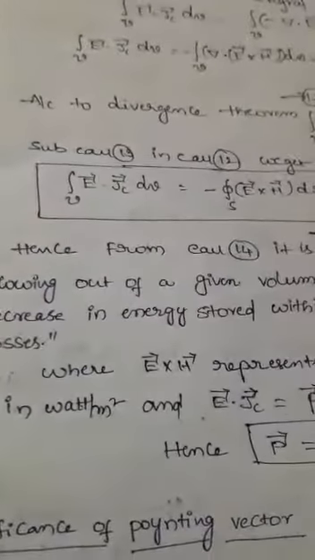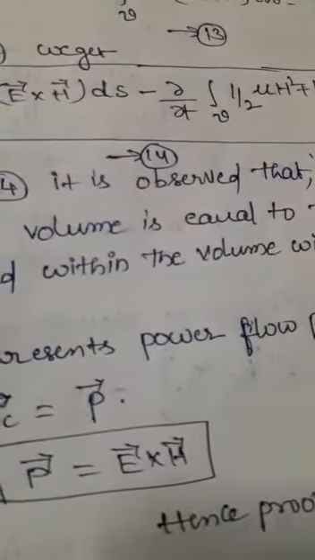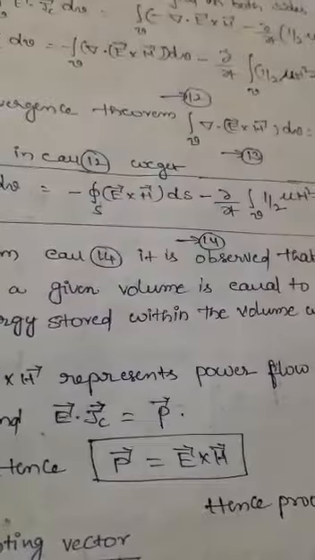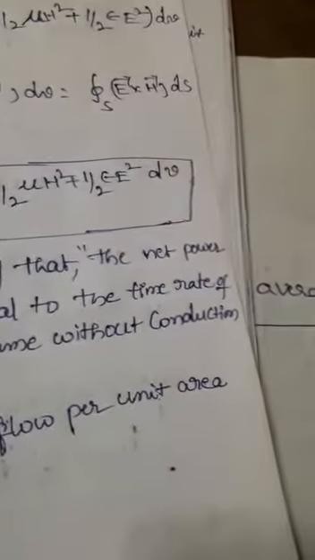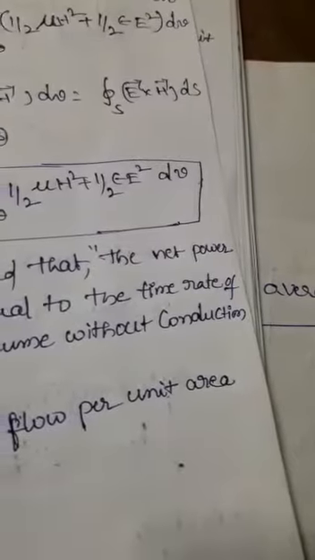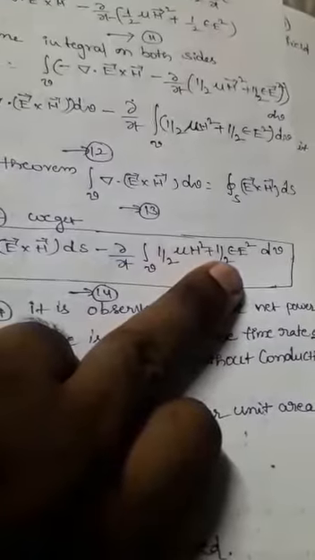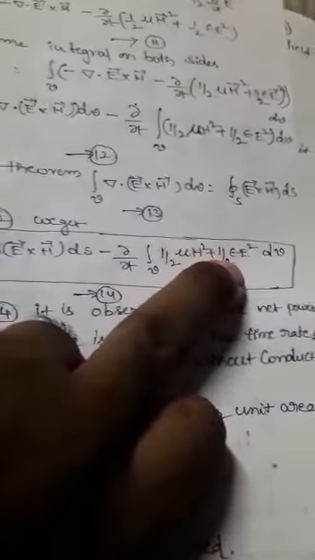which is the power density, that means the power per unit volume, which equals minus the surface integral of E bar cross H bar dS minus the partial derivative with respect to t of the volume integral of half mu H squared plus half epsilon E squared dV. The term half mu H squared is the energy stored in the magnetic field, and half epsilon E squared is the energy stored in the electric field.